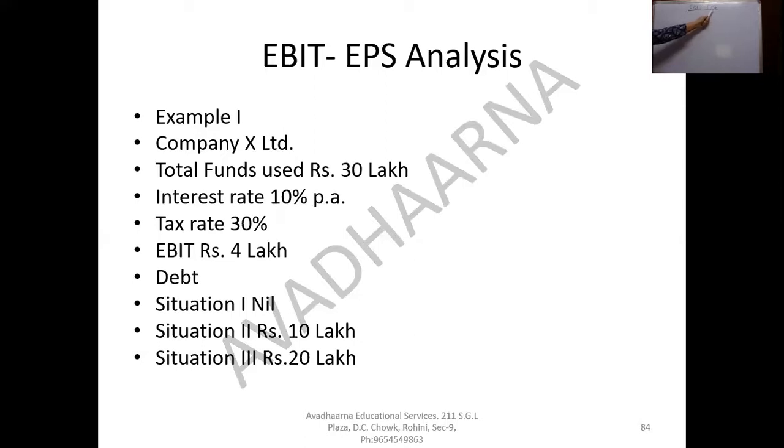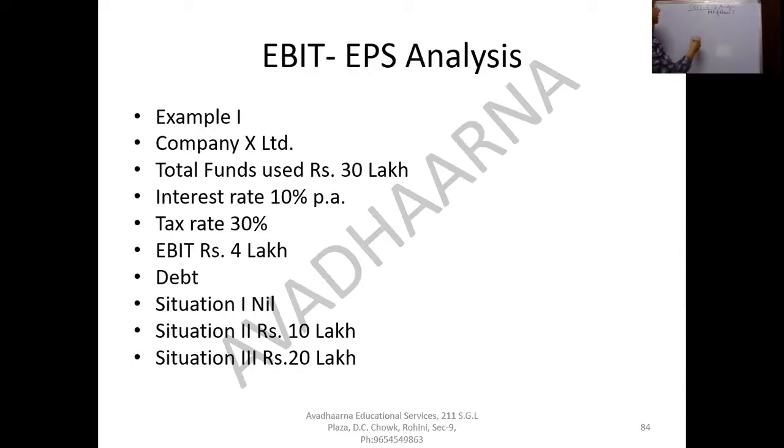If our earning per share increases, then the market price of the share will increase, and in turn the objective of wealth maximization of shareholders will be achieved, which was the ultimate objective of our financial management. So let us understand this EBIT EPS analysis with the help of one example.